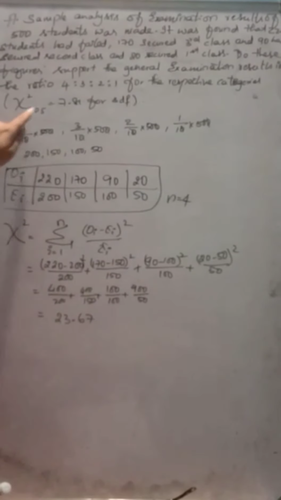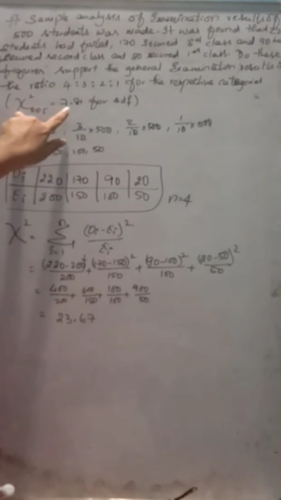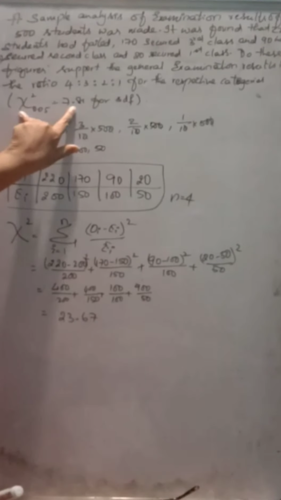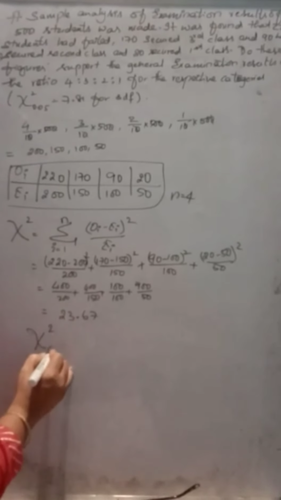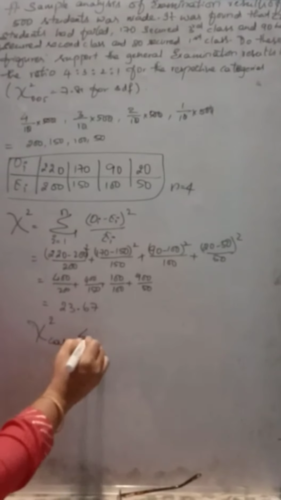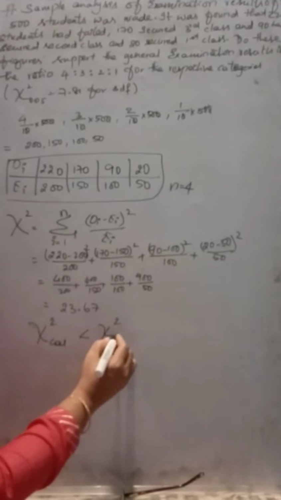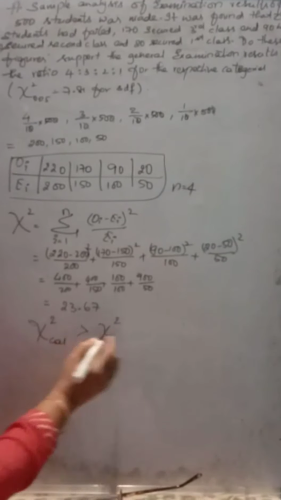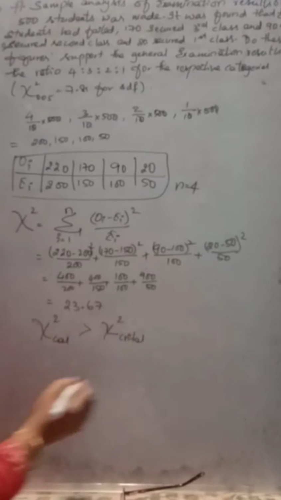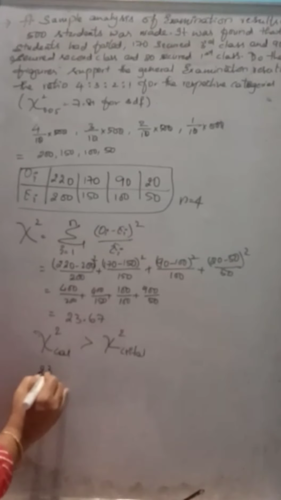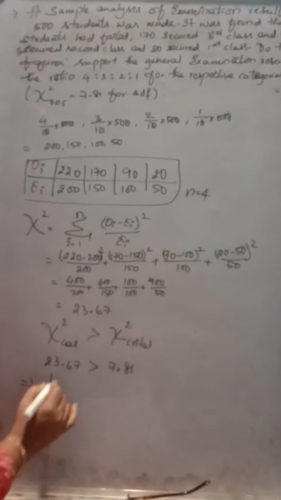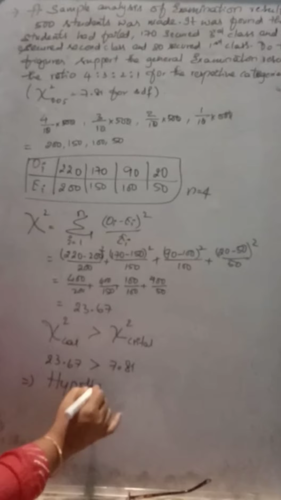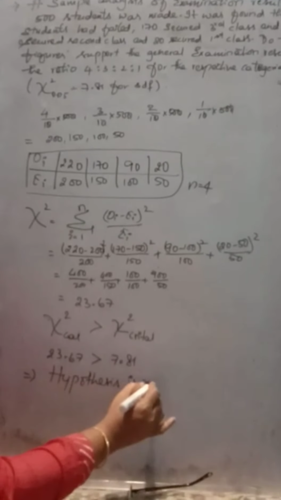Now the chi-square calculated value is 23.67, but the chi-square critical value is 7.81. So you can see the chi-square calculated value is less than, no, sorry, it is greater than the chi-square critical value. Why? Because 23.67 is far greater than 7.81. Hence, what is the inference that you are going to give here? The hypothesis is rejected.